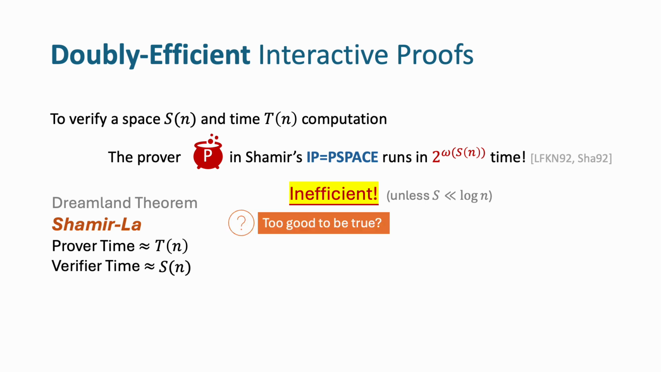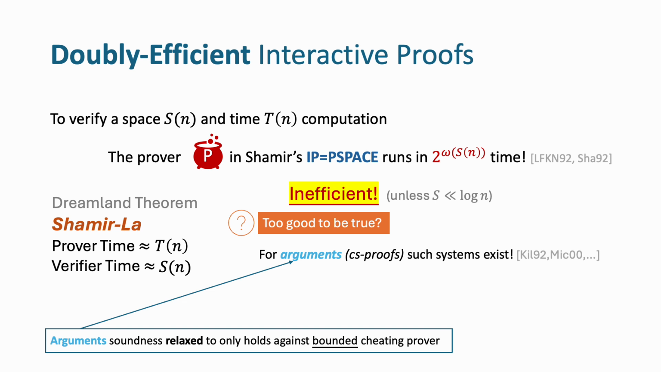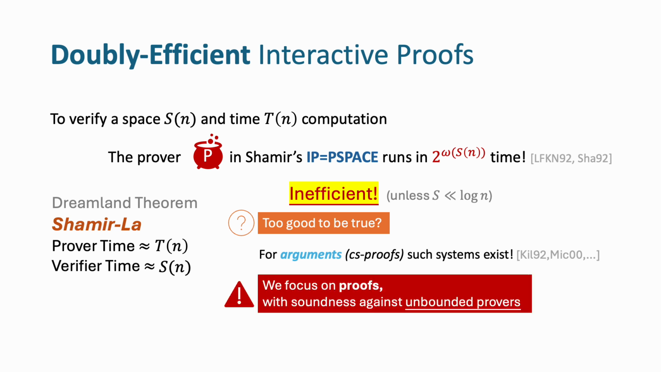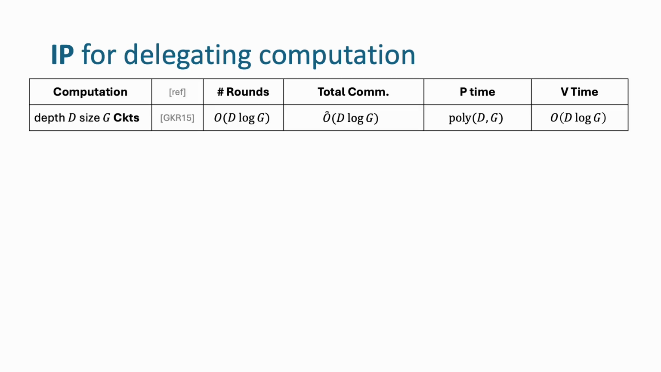Is this dream theorem, coined as Shangri-La, too good to be true? Maybe not. Assuming collision-resistant hash functions, we can build even more powerful systems. However, such systems, known as arguments, have the downside that they are secure only against polynomial time cheating provers. In our work, we study whether the Shangri-La theorem is reachable in the setting with unconditional security and against unbounded cheating provers.